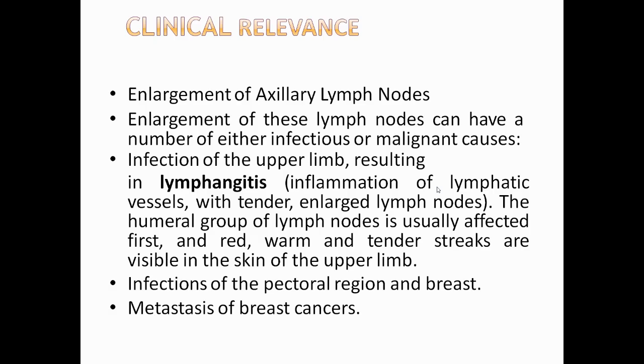Now we'll see the clinical relevance of these lymph nodes. Enlargement of the axillary lymph nodes can have a number of causes, either infection or malignancy. Infection of the upper limb results in lymphangitis. The humeral group of lymph nodes is usually affected first, and red, warm, tender streaks are visible in the skin of the upper limb. Infection of the pectoral region and the breast, and these nodes are responsible for the metastasis of breast cancer.